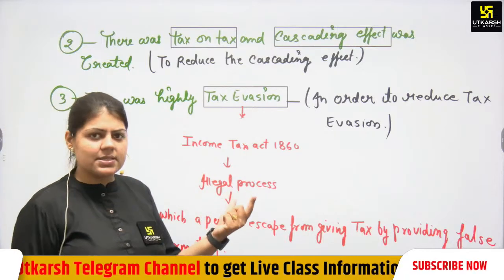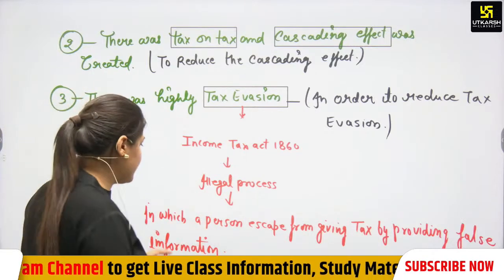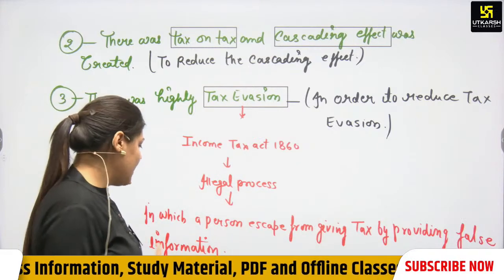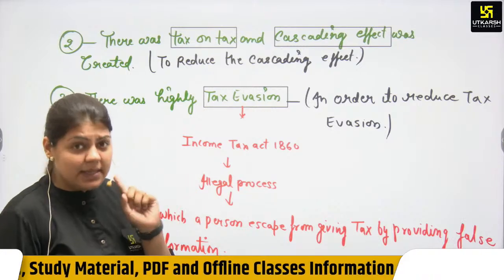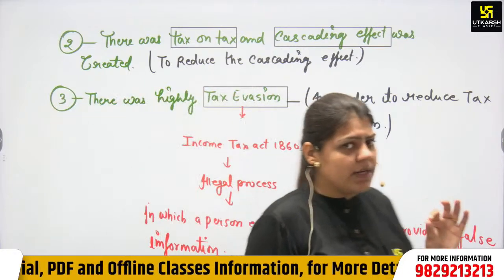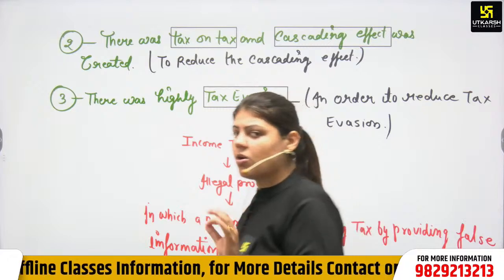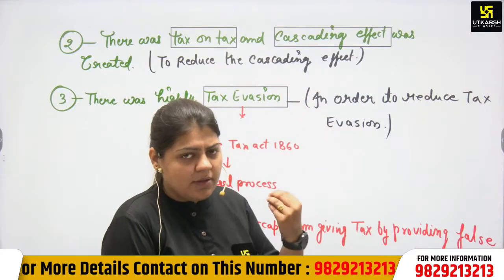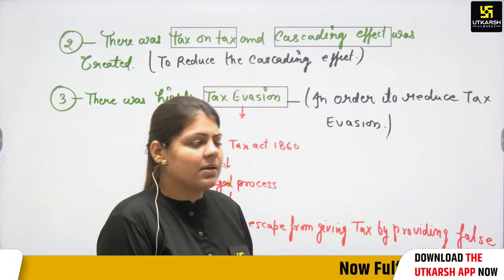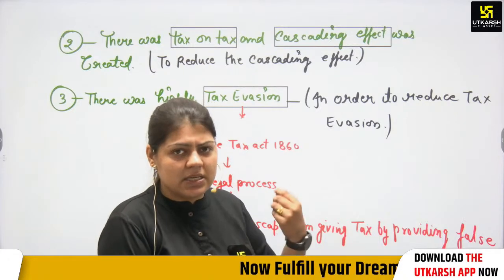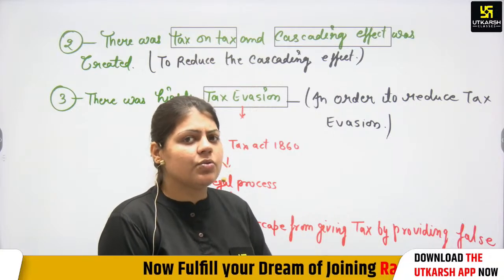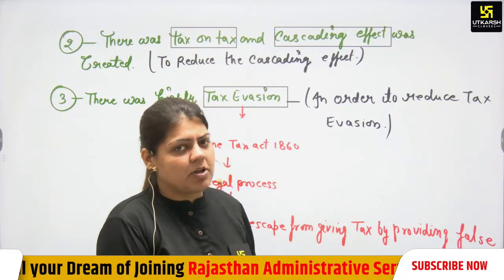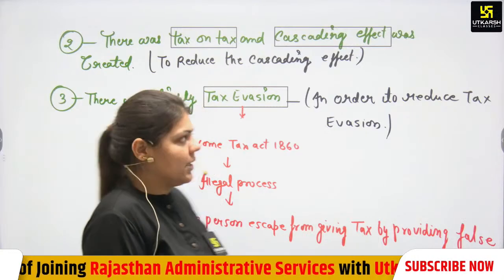Then what is tax evasion? It is an illegal process in which a person escapes from paying taxes by providing false information. There is again the term tax avoidance. According to the Income Tax Act, tax avoidance is not an illegal process. By giving government concessions, if you invest some money in an LIC policy or health insurance, then the government will give you a rebate in the tax system. That is a legal process, but evasion is an illegal process. Is that clear to all of you?